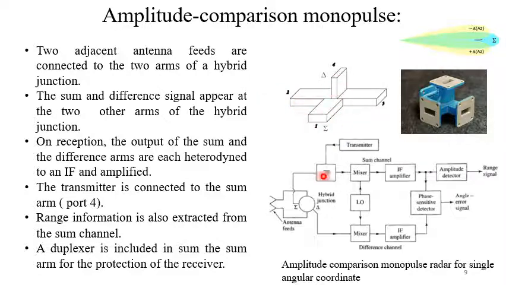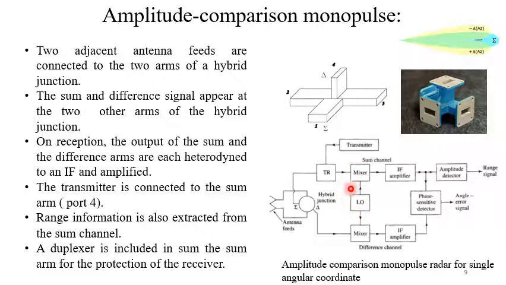So this junction is used right here. This port 4 is also the delta, written as delta, and this port 1, the H plane arm, is written as sum. So this is the difference port, and this is the sum port. The sum and difference signals appear at the two other arms of the hybrid junction, these two, 1 and 4. On reception, the output of the sum and the difference arms are each heterodyned to an IF and amplified.